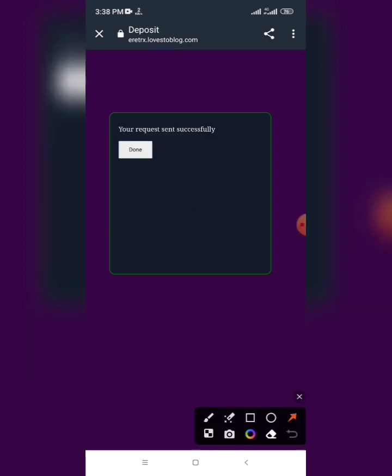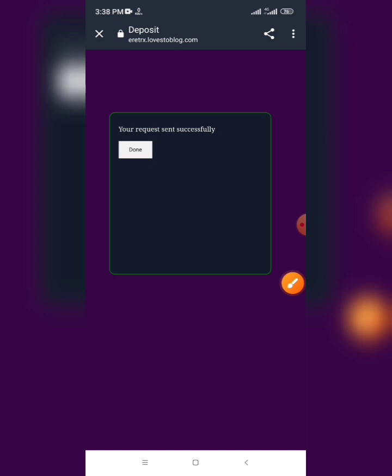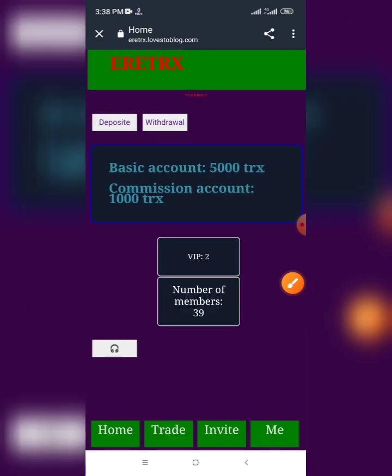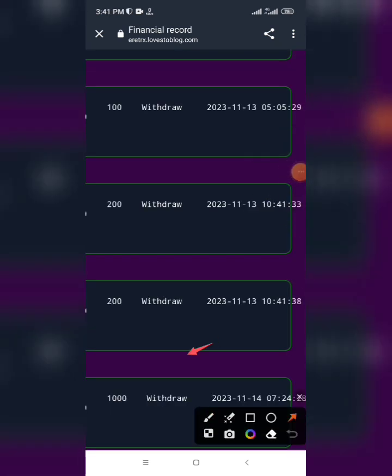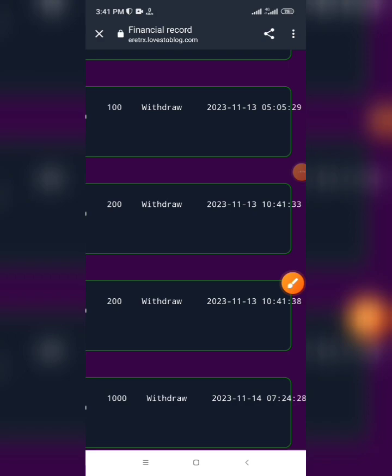Like we see, the withdrawal is successful. I will click done and I will wait for the withdrawal. The withdrawal will arrive in 2 minutes or 10 minutes everyone. I will wait and show you. Like we see everyone, this is my withdrawal today and the withdrawal arrived directly to my wallet. I will go to my wallet and show you.